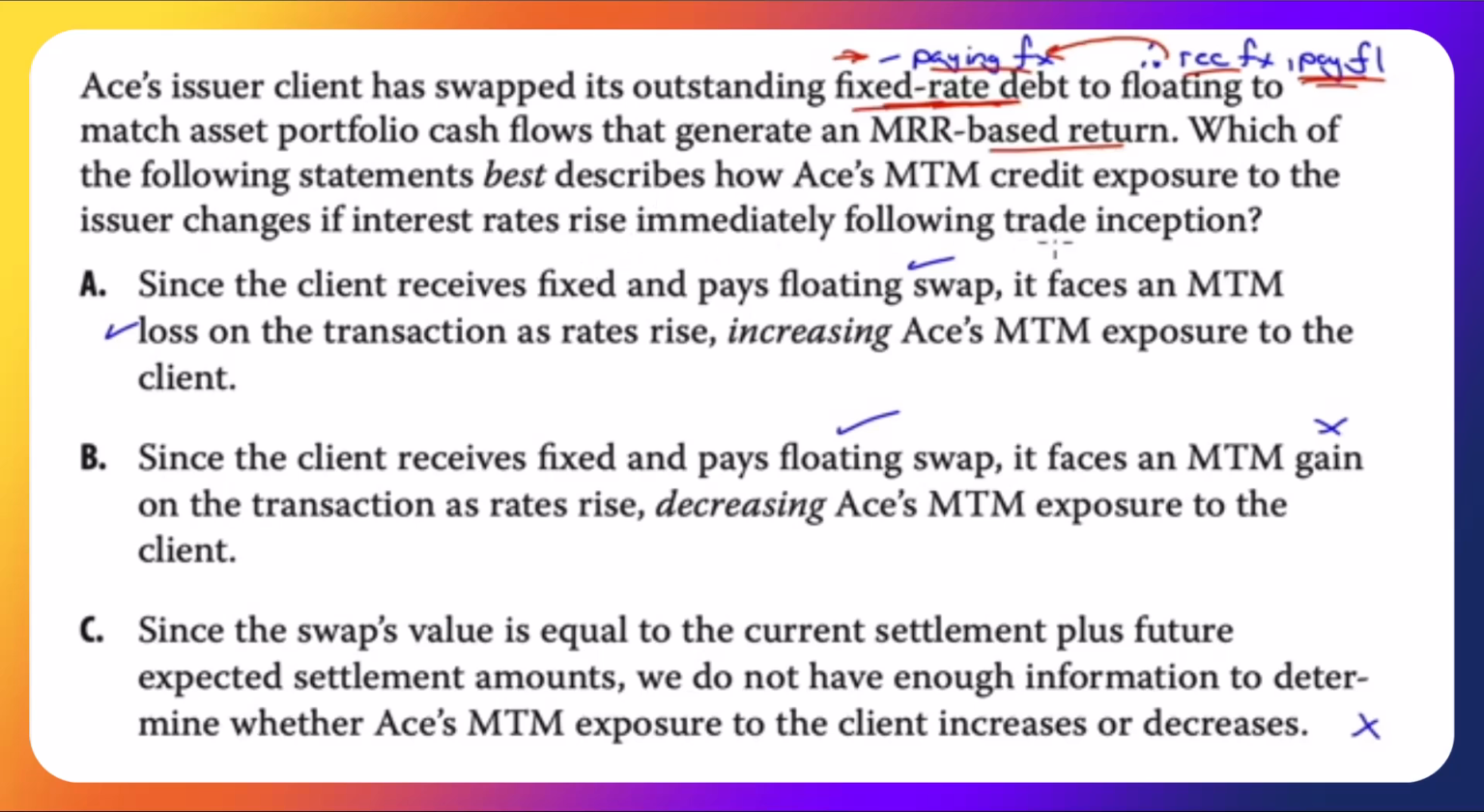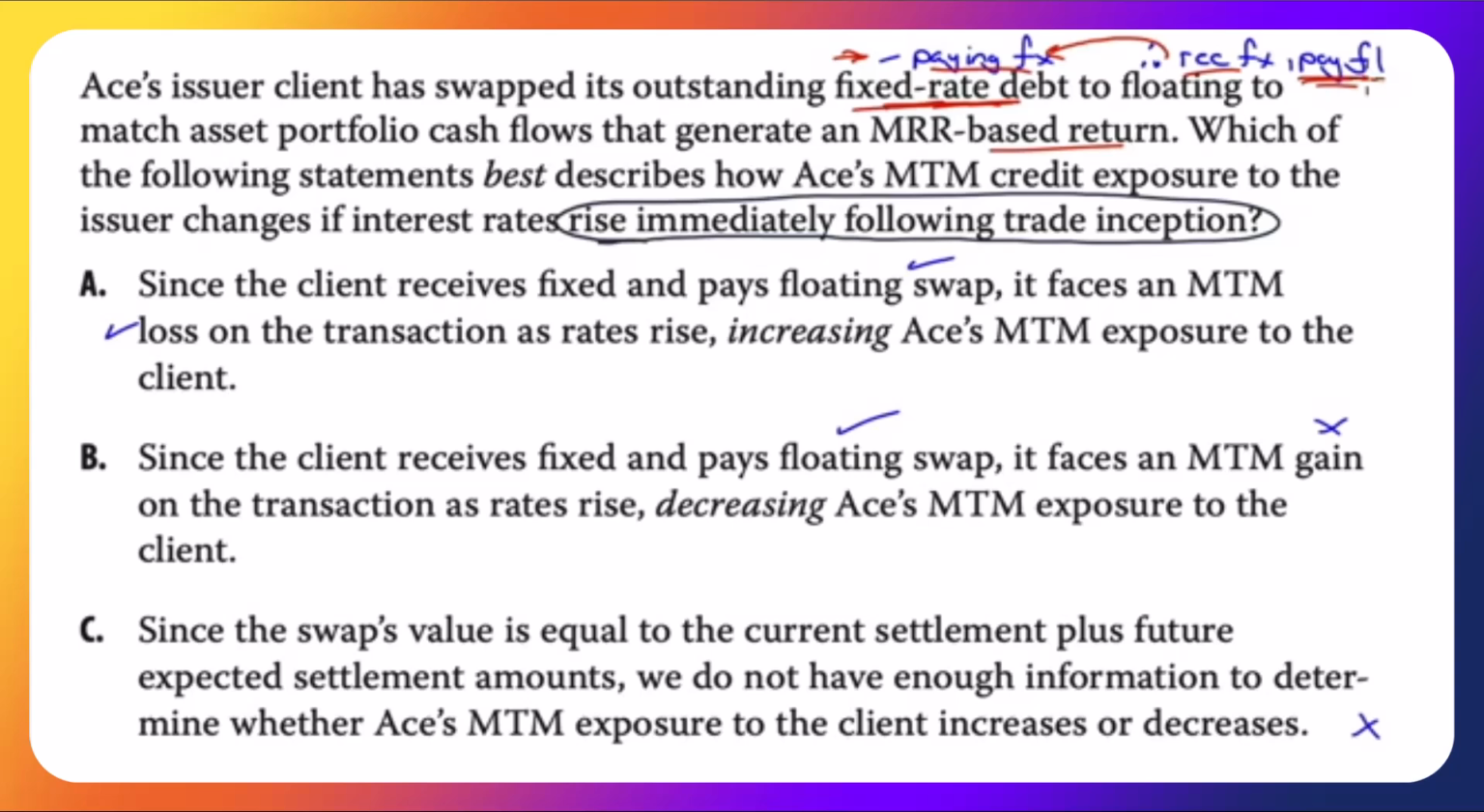Which of the following statements best describes how ACE's mark-to-market credit exposure to the issuer changes if interest rates rise immediately following trade inception? Immediately following trade inception. So no passage of time, just the change of rate. So we don't have to worry about, well, time passed and rates change. What happened? That's hard to tell. Here, time did not pass, only rates changed.